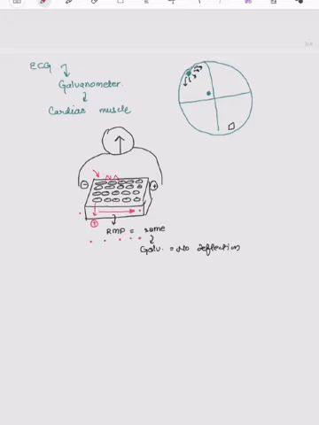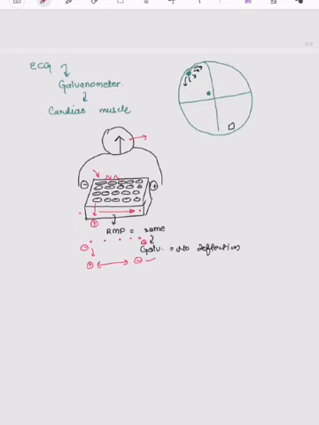So a fluctuation in the galvanometer occurs: for example, here is positive and here is negative, so there is some potential difference. The action potential creates a potential difference between the two points, which is caught by the galvanometer as electrical activity. This is the fundamental of the galvanometer and also of the ECG.